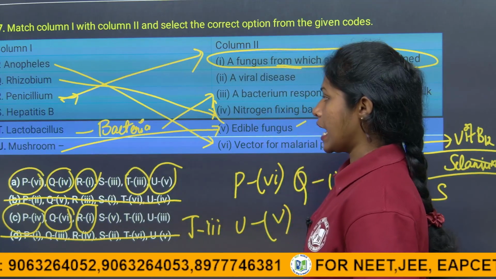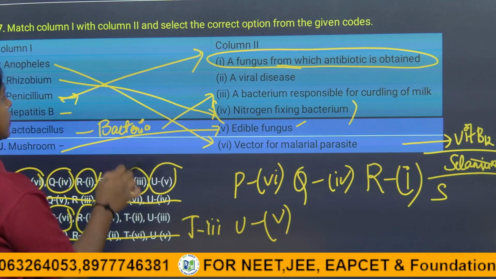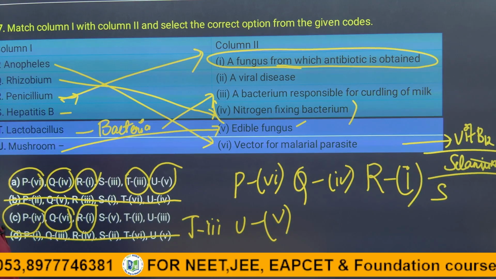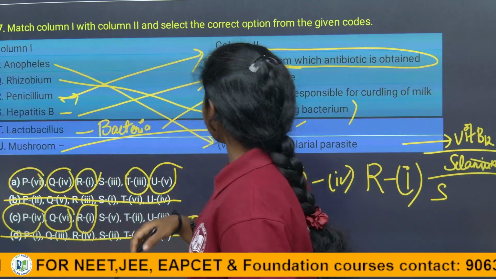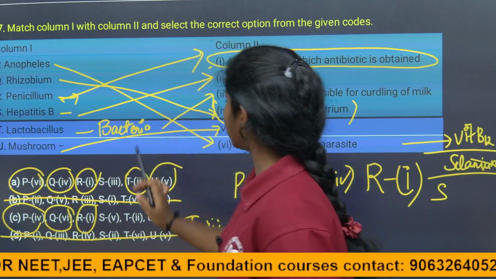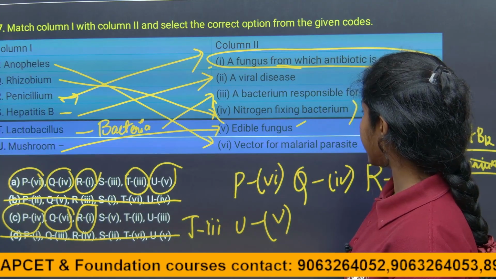And coming to S, hepatitis B. So hepatitis B is what, children? It is a viral disease. Okay. So S is 3, the answer they have given, right?